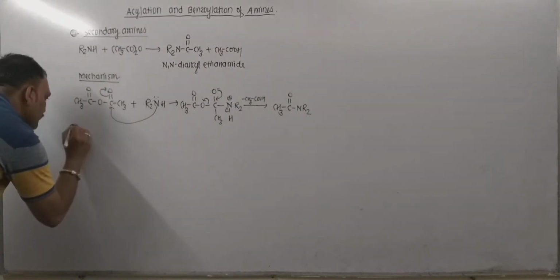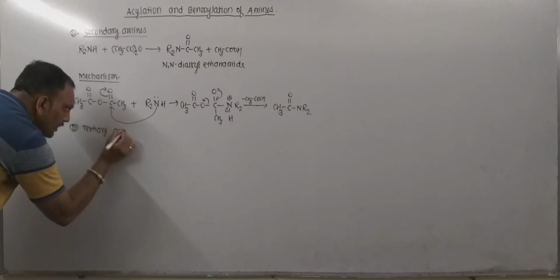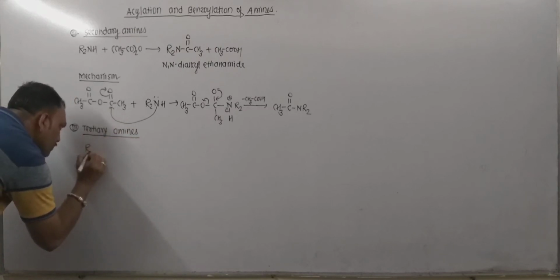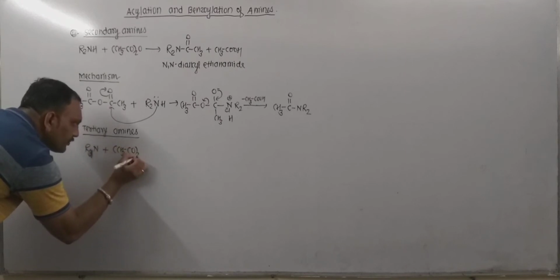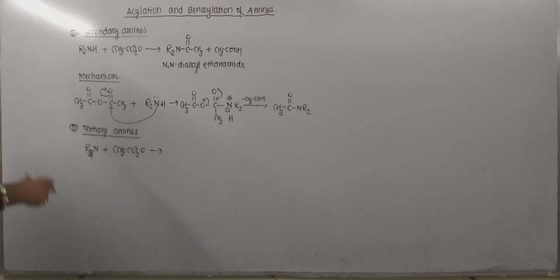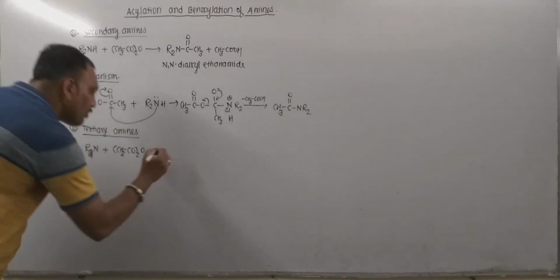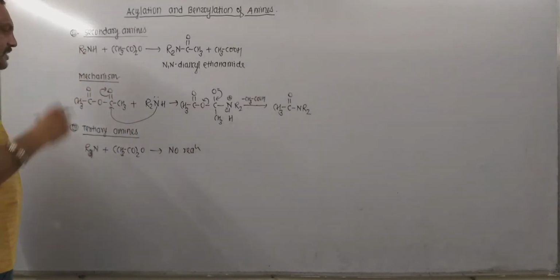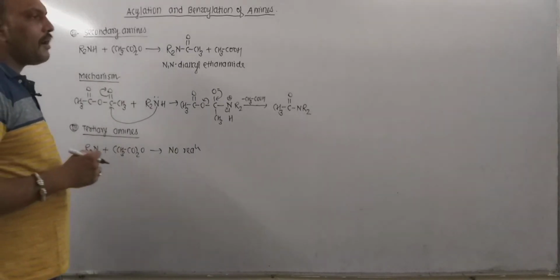Now, as far as tertiary amines are concerned, remember tertiary amines do not have hydrogen attached to the nitrogen. So when these tertiary amines are treated with an acid anhydride like acetic anhydride, tertiary amines fail to react with this. So there is no reaction between acid anhydride and tertiary amines.